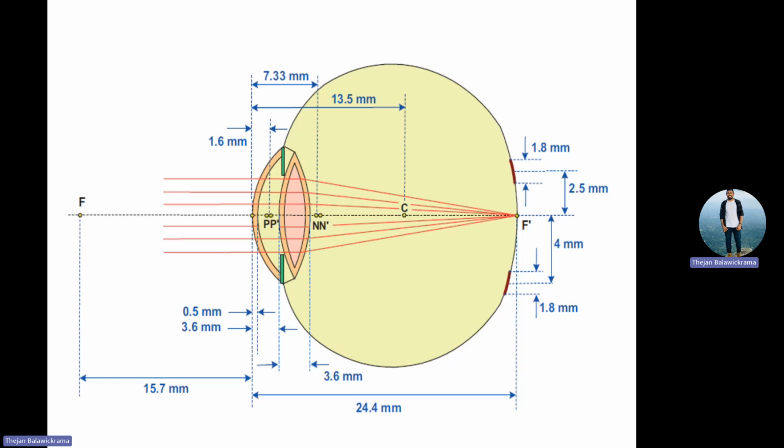You can see here the anterior focal point is 15.7 from the cornea. And here you can see your P1 and P2, N1 and N2. Then see the posterior focal point and your anterior chamber depth and all these things. If your anterior chamber depth changes, your refraction will change. If your cornea becomes stiff, your refraction will change. If your lens becomes stiff, it will change. If your lens moves a little backward, the whole image will change. If your vitreous liquefies, your image is going to change. So all these things have to be calculated.